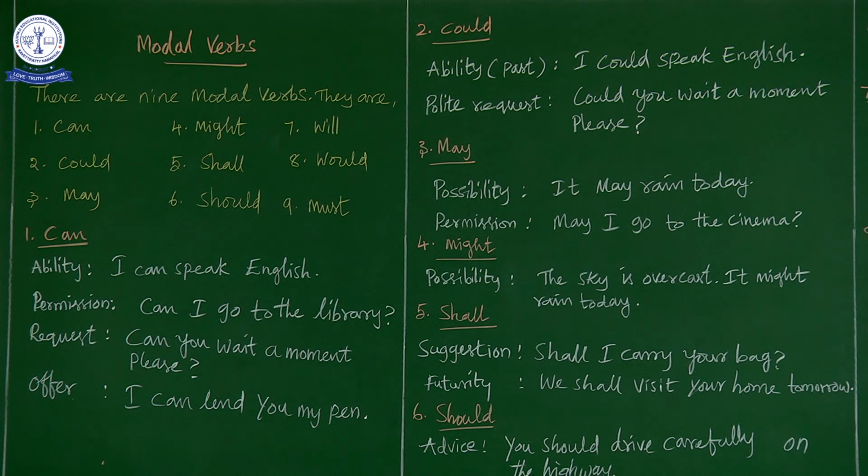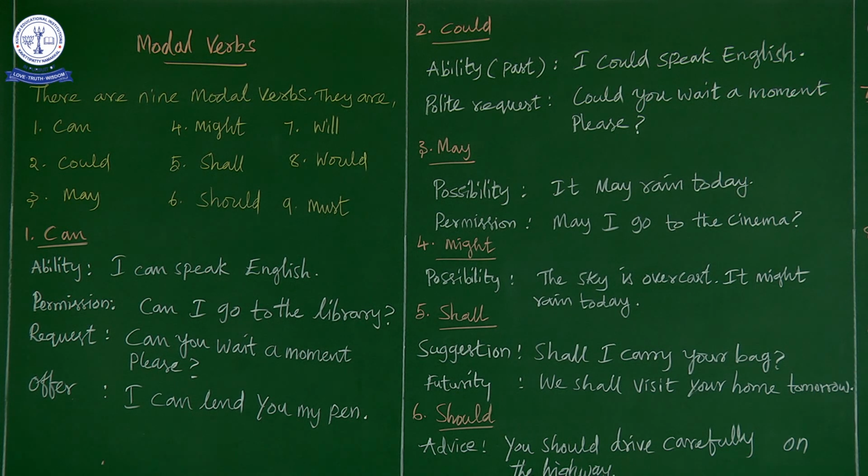You can use this particular modal verb with your authorities, your seniors, teachers, parents, elders. So when you use could for request, it is more polite. That is the difference between can and could.